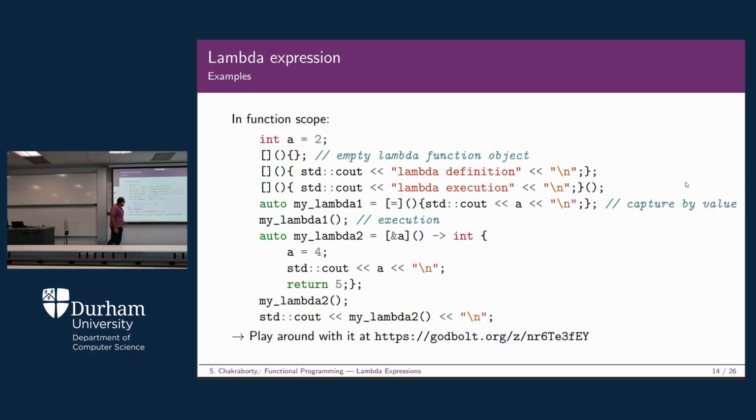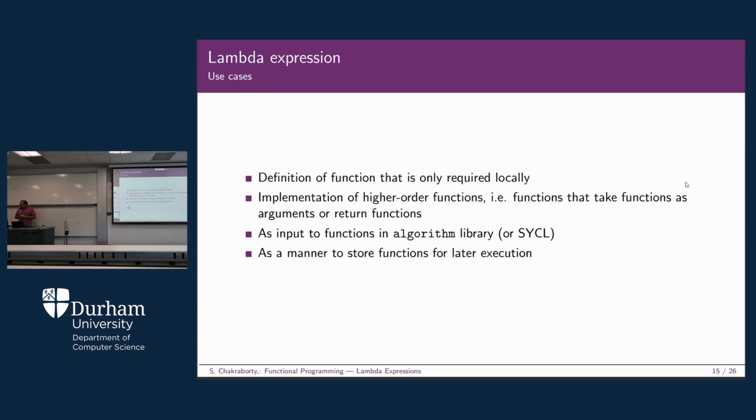Now when you call this my lambda 2, it has been called here, and finally you have the std out, my lambda 2 and next line. So you can print 5 and execute it. You can also check this particular link, Godbolt, where you can find a lot of examples.